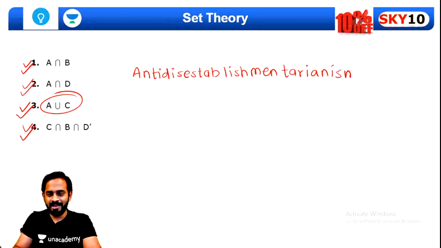Quickly tell me how many letters it has. I hope it is visible to every one of you. It is anti-disestablishmentarianism. It contains, very good Invincible, a total of 28 letters.